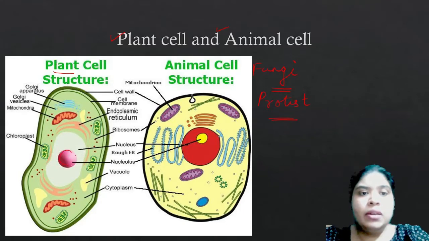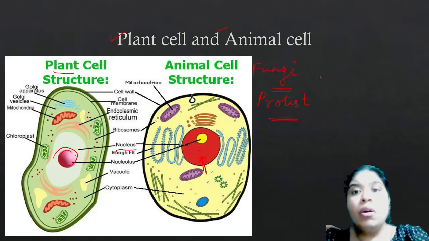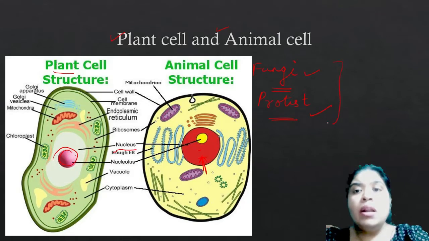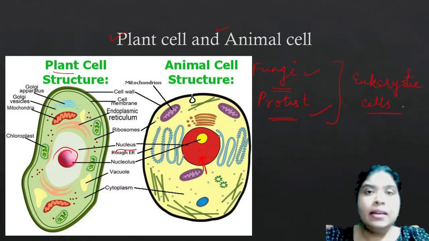Similarly in the animal cells also, you can see this is the well-defined nucleus. So both plant and animal cells, along with the fungi and the kingdom Protista, all have a well-defined nucleus inside these cells, and therefore these are the eukaryotic cells. I hope this is clear till here.